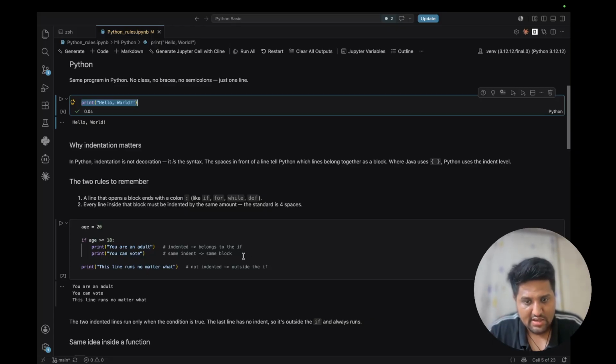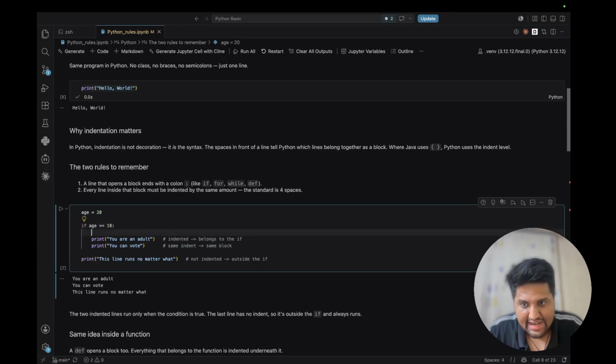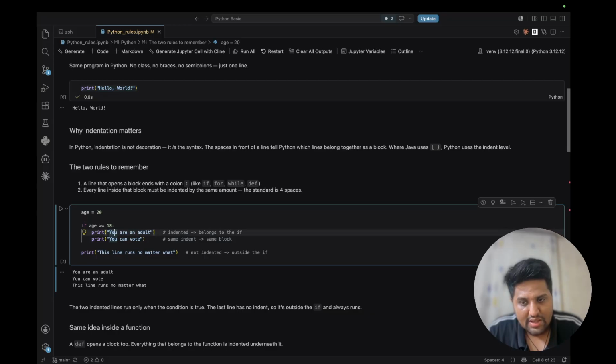Let me show you. This is the block of the if. Here I have put a colon. If you press enter here, the editor will directly apply the indentation. This colon is mandatory when you are using a conditional statement, loop statement, or method declaration in Python.